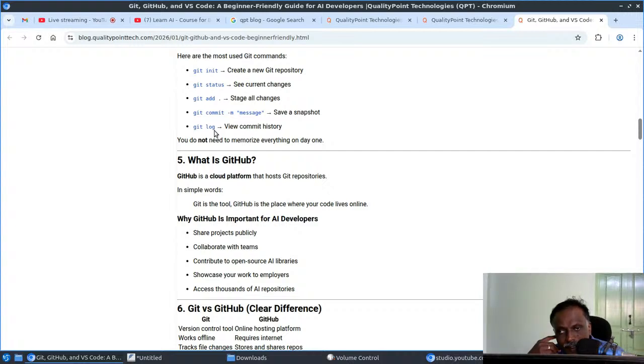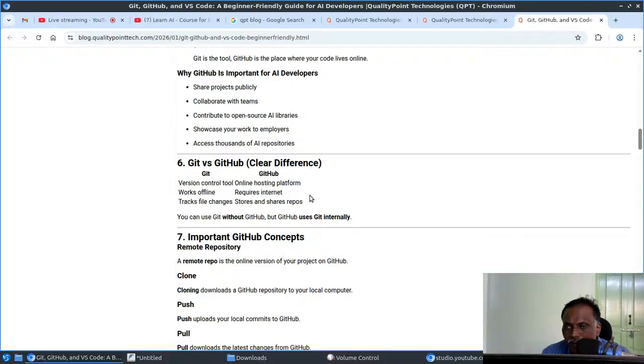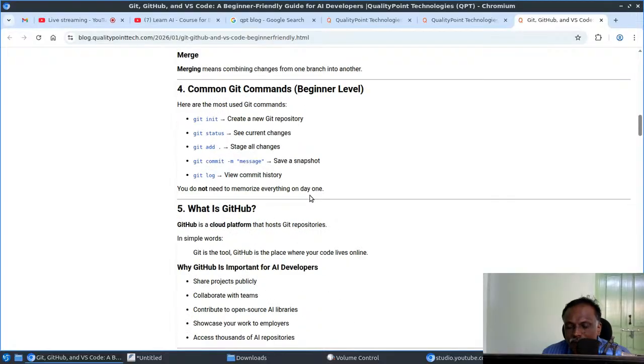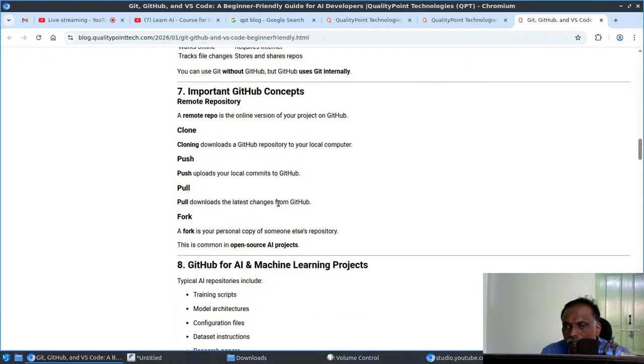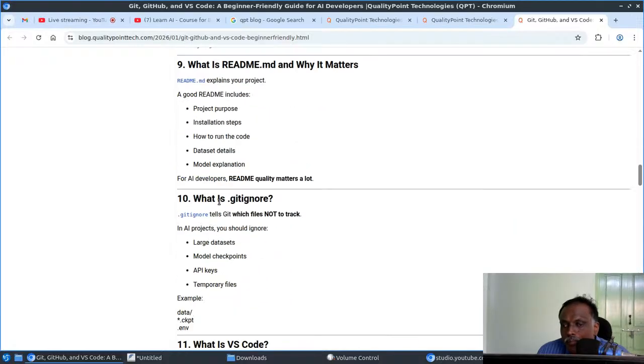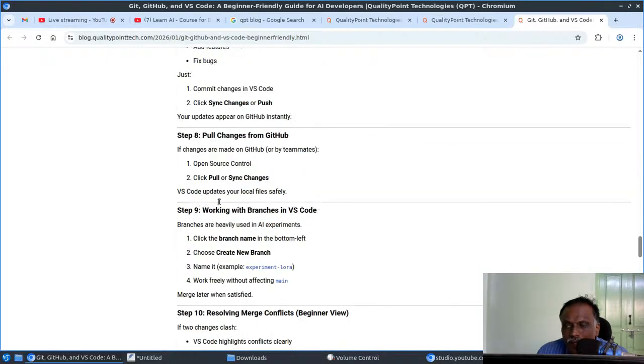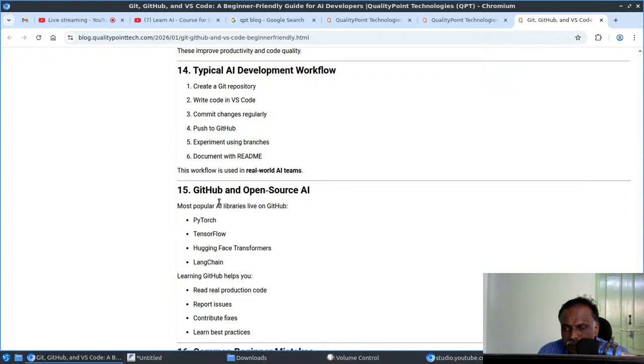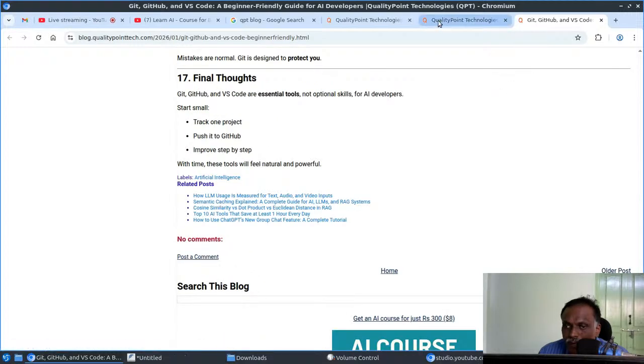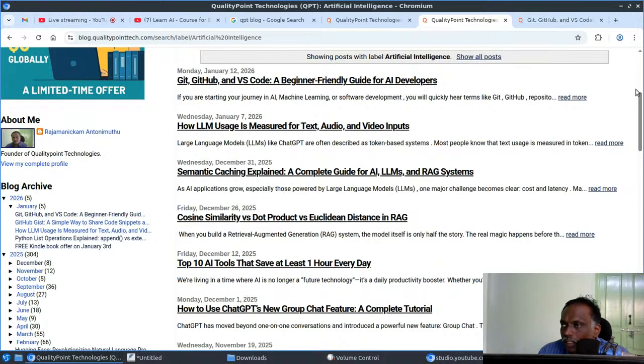Most people who contact me think that they need to use Git commands. But if you integrate Git with VS Code, you can do that visually. No need to use any commands, but if there is any need, we have to do it. So learning Git is also important, but without knowing Git commands, you can do the basic things. This blog post explains those things. Mostly, I create blog posts with the help of ChatGPT, but I manually verify them and I create the prompt so that the things are really good.